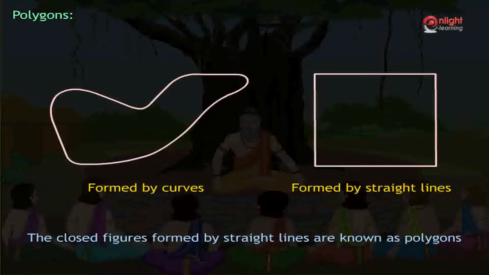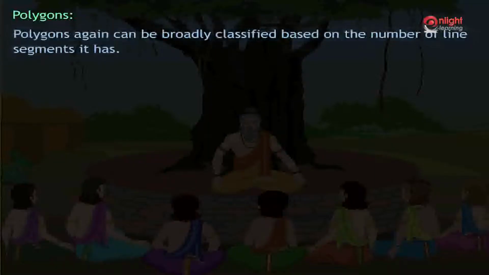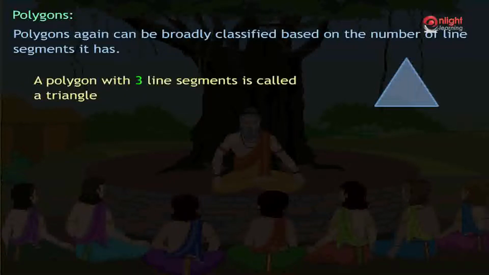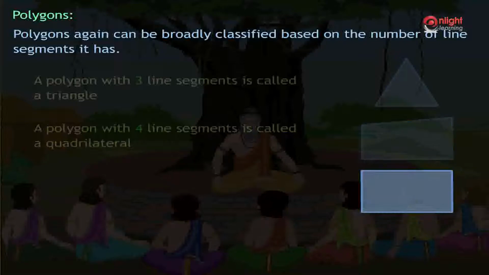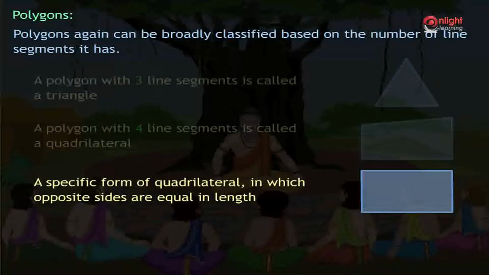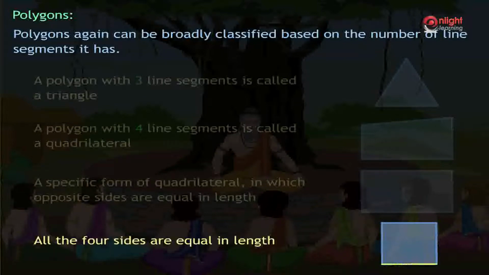The closed figures formed by straight lines are known as polygons. Following figures are examples of polygons. Polygons again can be broadly classified on the number of line segments it has. A polygon with 3 line segments is called a triangle. A polygon with 4 line segments is called a quadrilateral. This is the figure of a rectangle, a specific form of quadrilateral in which opposite sides are equal in length. This is the figure of a square, in which all the 4 sides are equal in length.